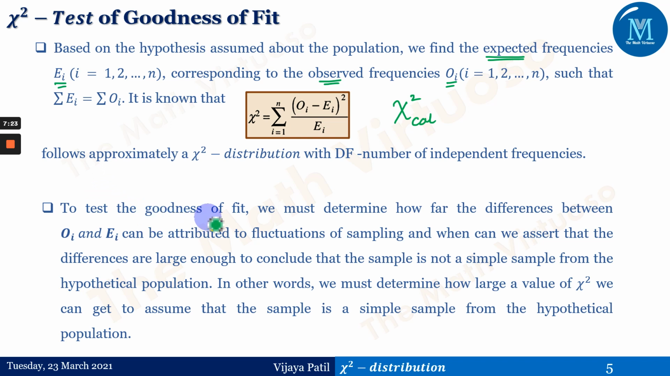Now, to test the goodness of fit, we must determine how far the differences between Oi and Ei can be attributed to fluctuations of sampling. When can we assert that the differences are large enough to conclude that the sample is not a simple sample from the hypothetical population? In other words, we must determine how large a value of chi-square we can get to assume that the sample is a simple sample from the hypothetical population. So this is about the chi-square test of goodness of fit.